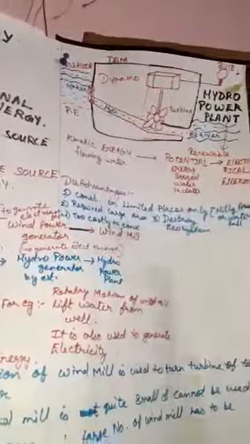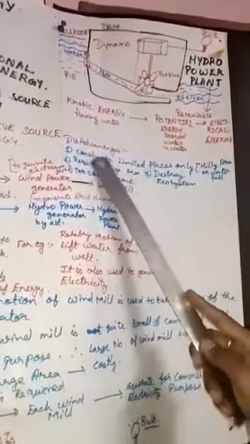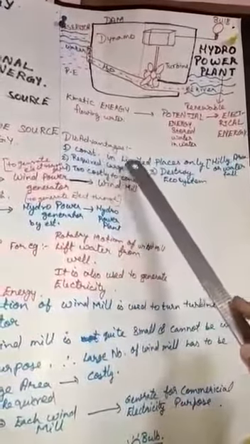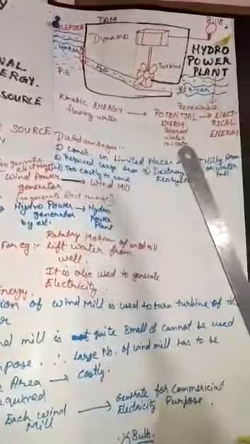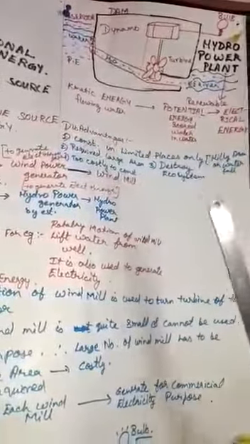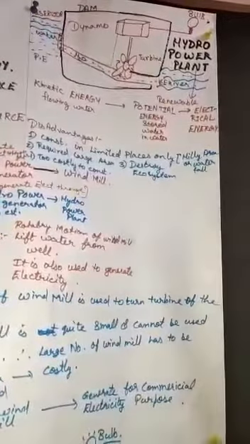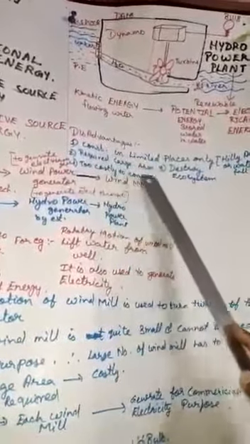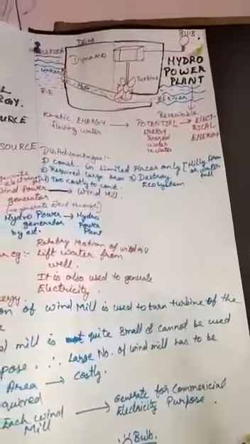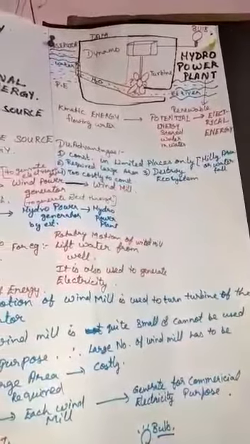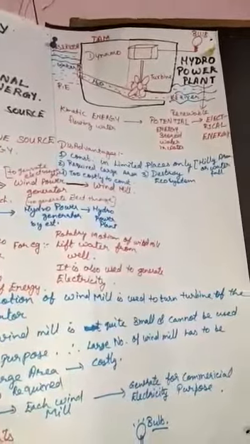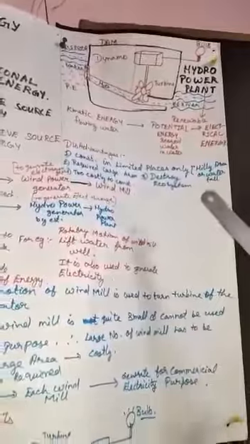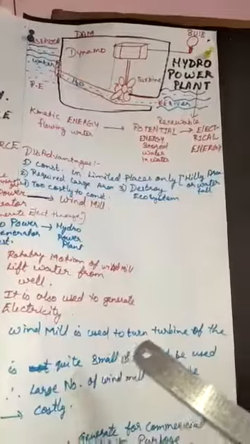But there are some disadvantages also. Let us see. There are limited places to construct a hydropower plant. We can construct it only in hilly or waterfall areas, and it requires a large area and is very costly to construct. Okay children, and one more: it destroys the ecosystem also. It leads to imbalance in the ecosystem.